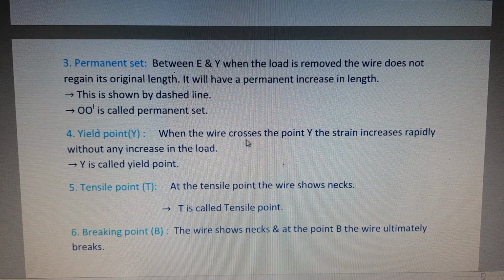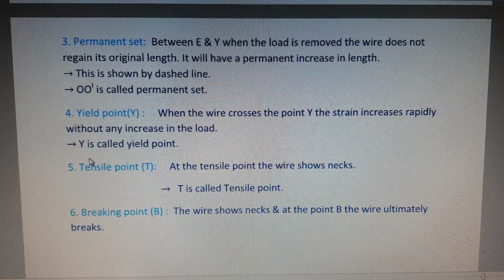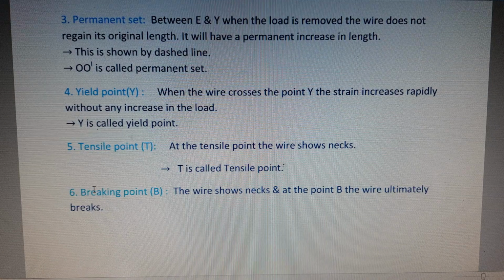When the wire crosses the point Y, the strain increases rapidly without any increase in the load. So Y is called the yield point. Next one, tensile point, it is represented by T. At the tensile point, the wire shows necking, so T is called the tensile point.